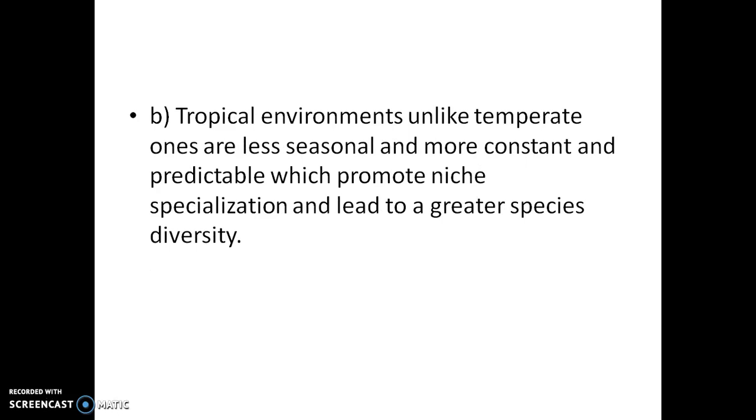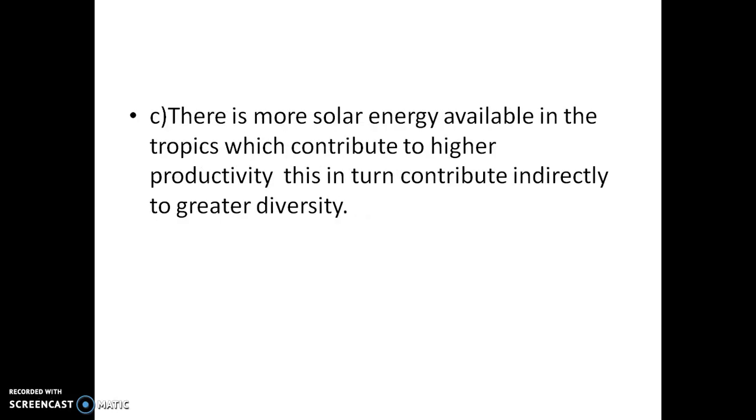The next one, tropical environments unlike temperate ones are less seasonal and more constant and predictable, which promote niche specialization and lead to a greater species diversity. Okay, second hypothesis. And the last one, there is more solar energy available in the tropics.